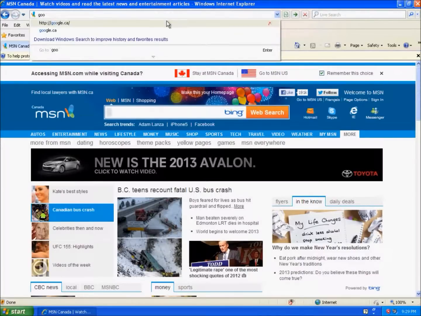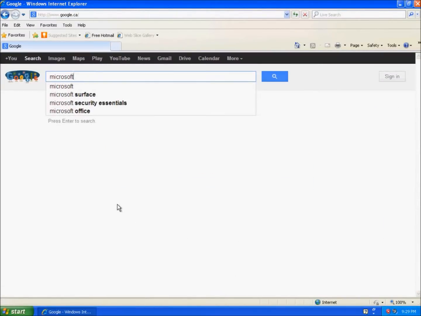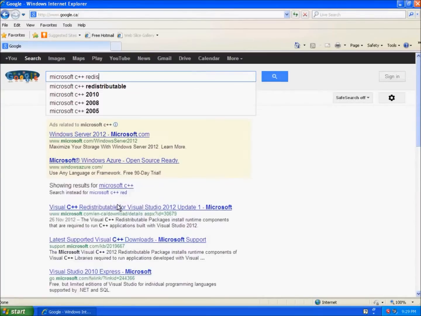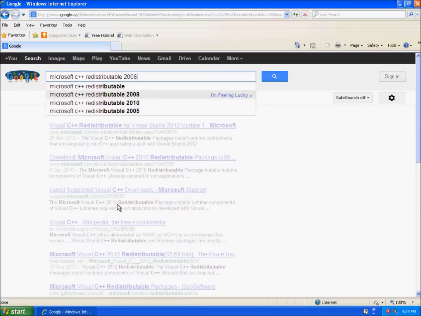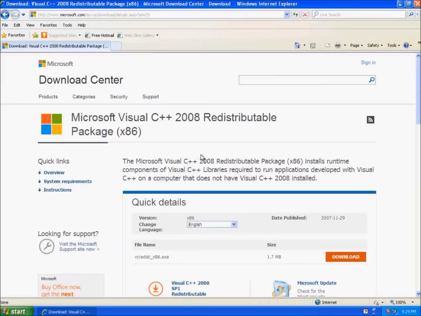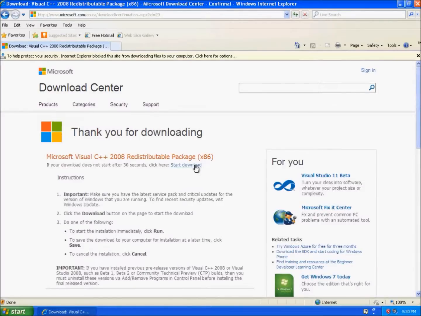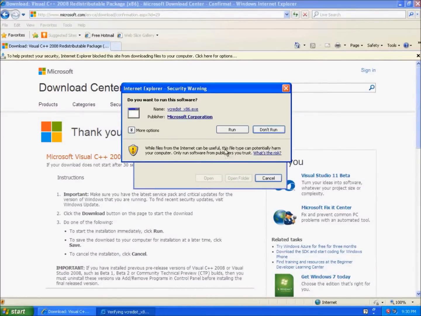Go to Google and then download this. And then click the first link and then download it. And then we'll start the download and then run it.